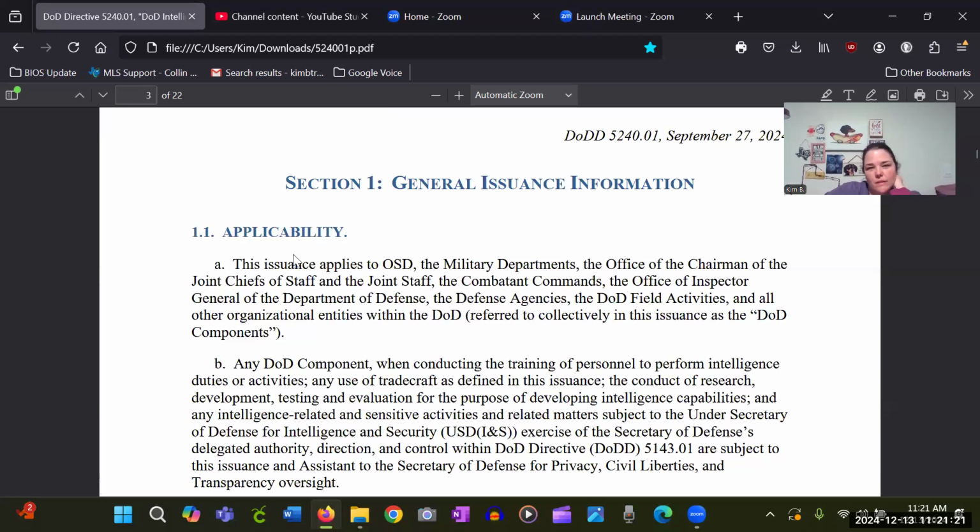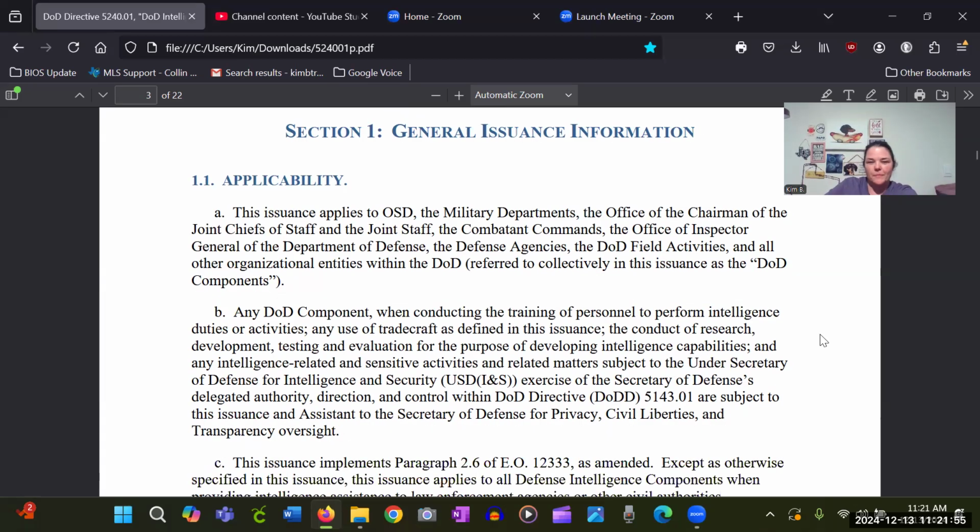This issuance applies to OSD, the military departments, the Office of the Chairman of the Joint Chiefs of Staff, and the Joint Staff, the combatant commands, the Office of Inspector General of the Department of Defense, the defense agencies, the DOD field activities, and all other organizational entities within the DOD, referred to collectively in this issuance as the DOD components. So all those people, I guess.